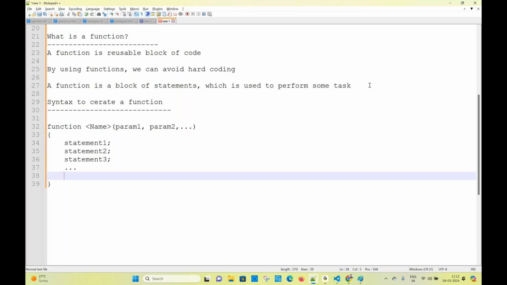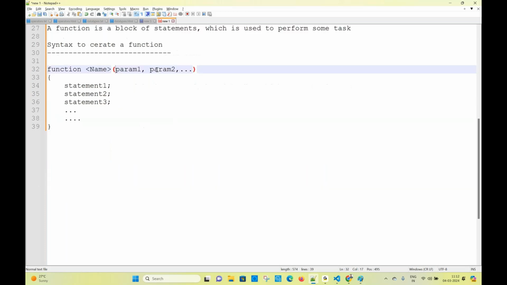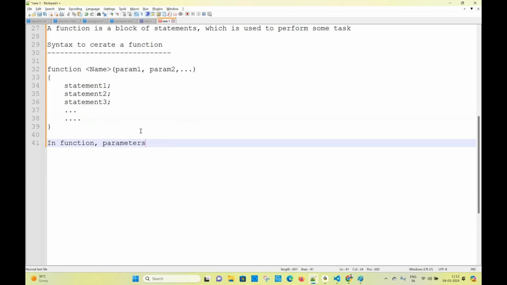Parameters are optional. They're all optional. Sometimes parameters are required, sometimes parameters may not be required. In a function, parameters are optional.